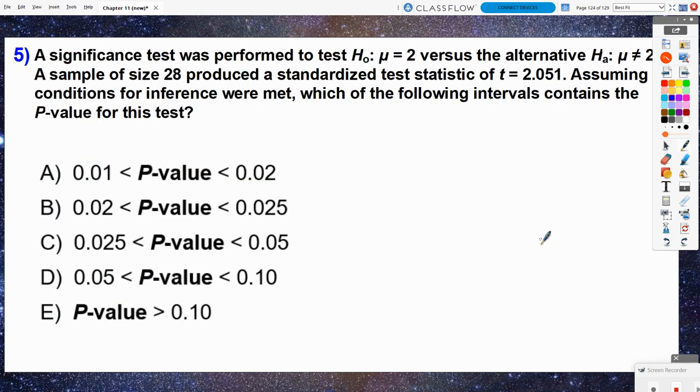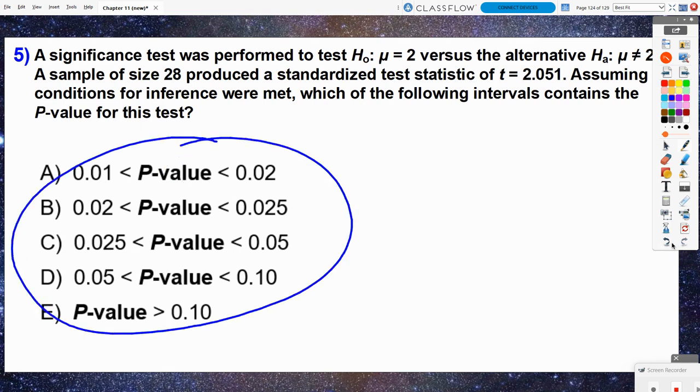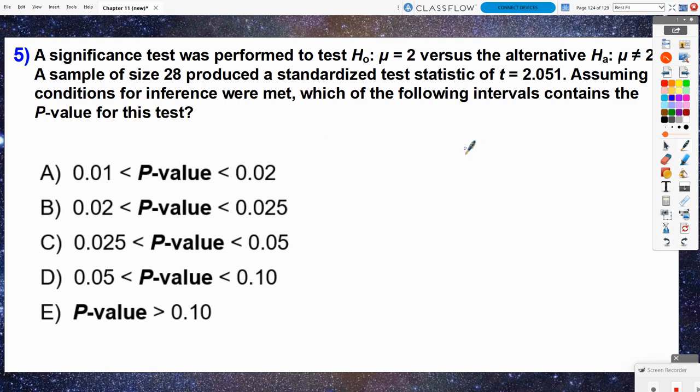Number 5, a significance test was performed to test mu equals 2 versus mu is not equal to 2. A sample size of 28 produced a standardized test statistic of t equals 2.051. Assuming conditions for inference were met, which of the following intervals contains the p-value for this test? So they're not actually asking us to calculate the p-value. They just want to know if we did calculate it, where would it fall in between?